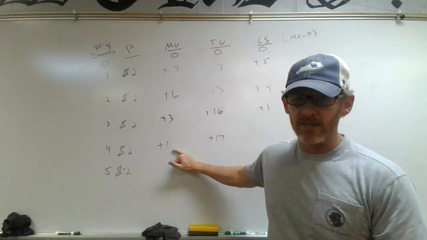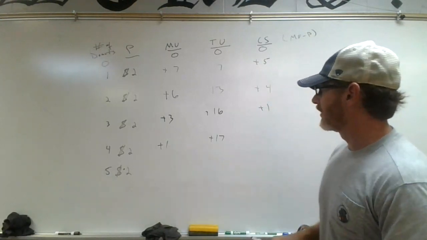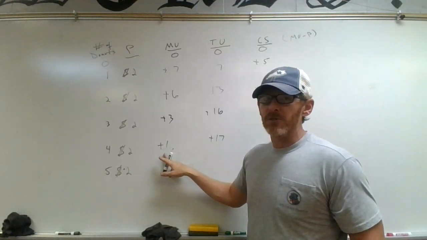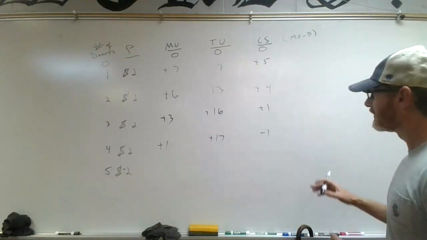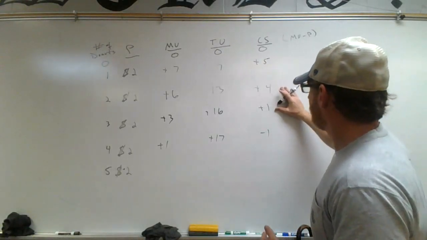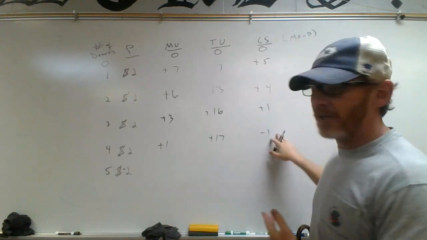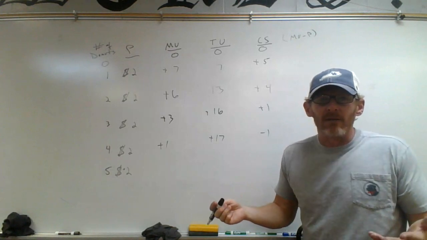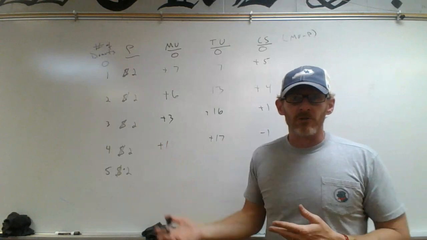Does this make sense? Okay, so what's our consumer surplus? Well, the price is 2, but the donut, I'm only getting $1 worth of satisfaction, so our consumer surplus is -1. So at this point, you can see I'm only going to buy 3 donuts if I have the money, because of the 4th donut, I'm not experiencing consumer surplus. I'm losing money, and it's not worth how much I want for it. It's not worth the marginal utility.